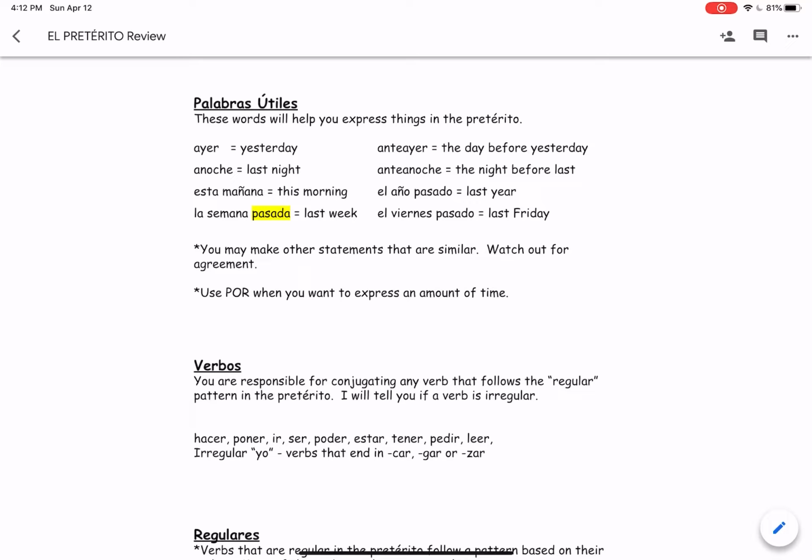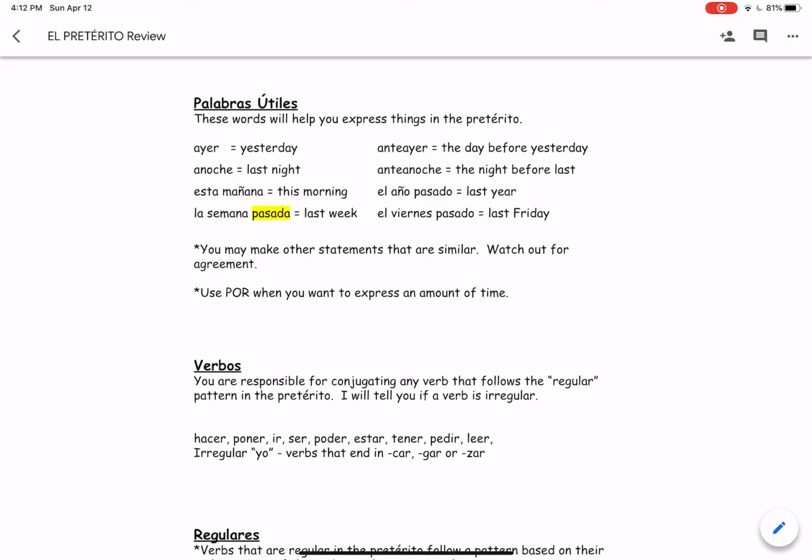But if you look over at el año pasado or el viernes pasado, the word pasado ends in the letter O to match with the gender of the noun that it's describing. In each case, both el año and el viernes are masculine.